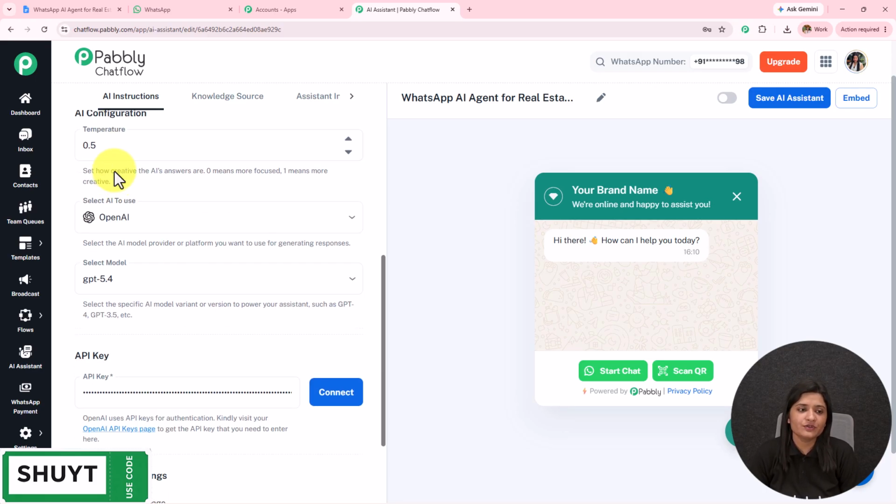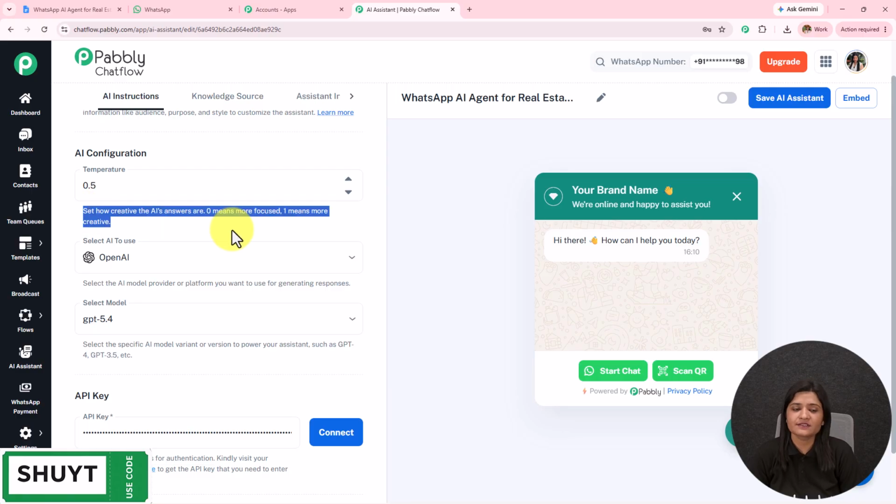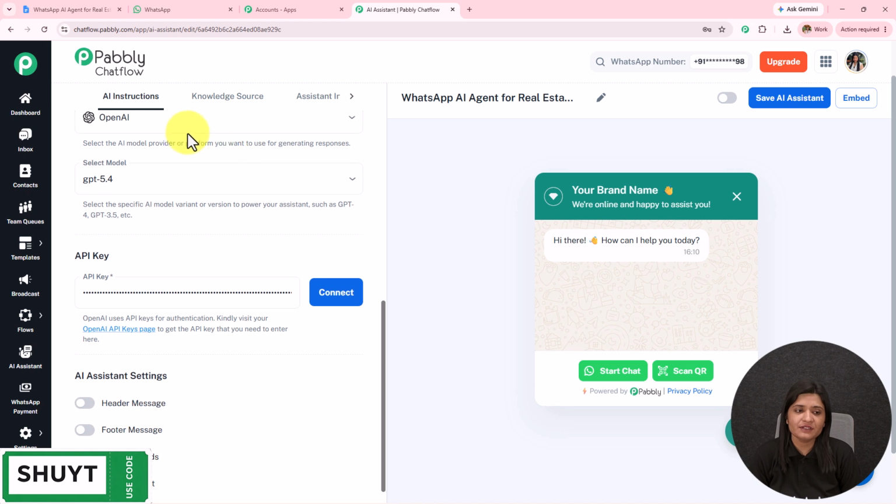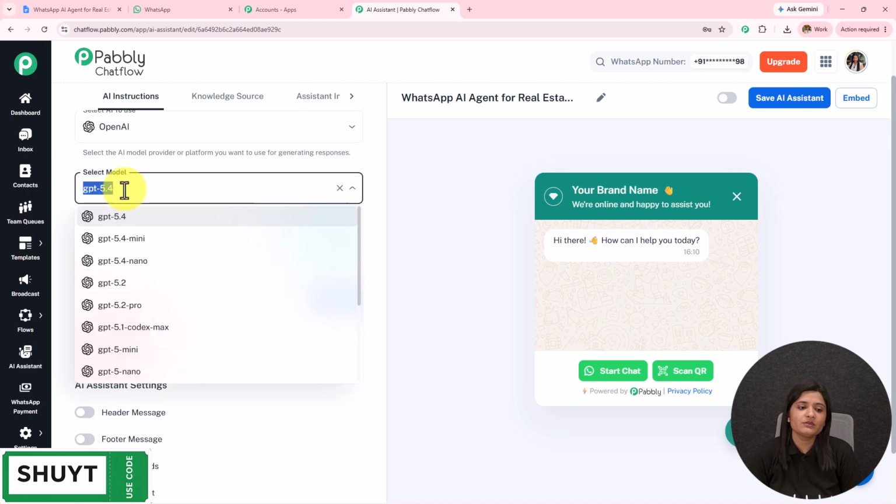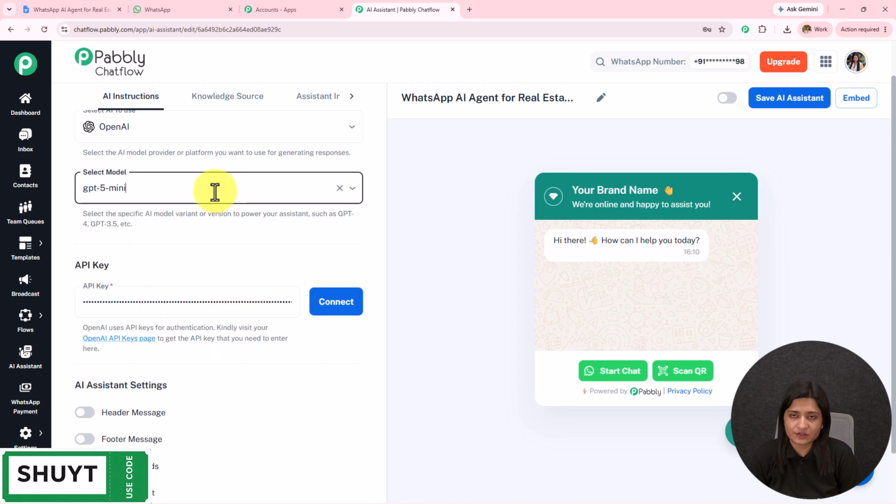Then we have this AI configuration. Set how creative the AI answers are. 0 means more focused, 1 means more creative. If I go from 0 to 1, the creativity of how this AI answers will increase. I'm going to keep it at 0.7. The AI to use will be OpenAI. The model will be GPT-5 mini. You can set this according to the requirement.